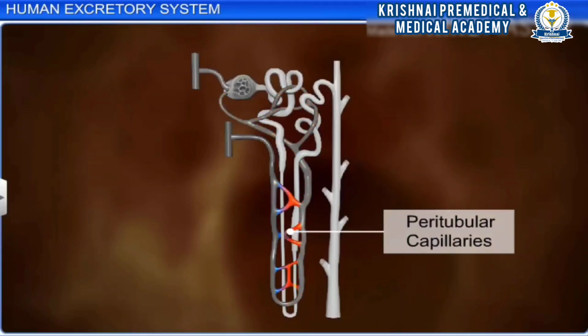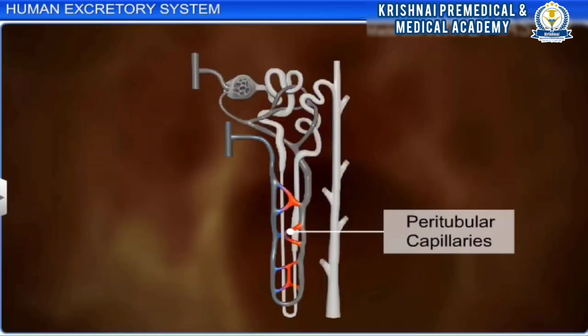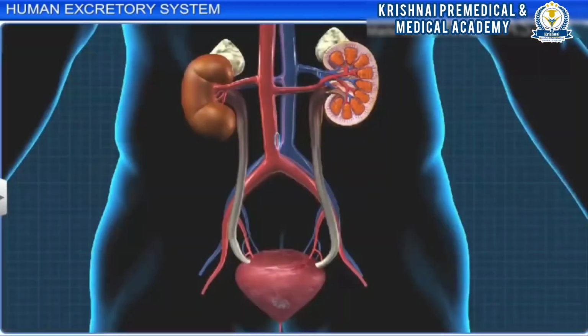A minute vessel from this network of capillaries forms a U-shaped structure called the vasa recta, which lies parallel to the loop of Henle. They are either reduced or absent in cortical nephrons. The capillaries of many such efferent arterioles unite to form a renal vein, which joins the inferior vena cava.